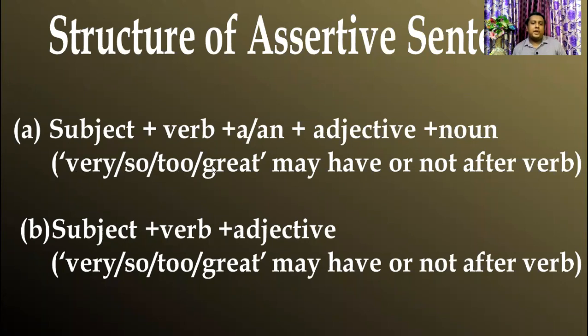Very, so, too, great may or may not be added after the verb. Number 2, subject plus verb plus adjective. Very, so, too, great may or may not be added after the verb. There are two kinds of assertive sentence: one is subject plus verb plus a or an plus adjective plus noun, and the other is subject plus verb plus adjective.